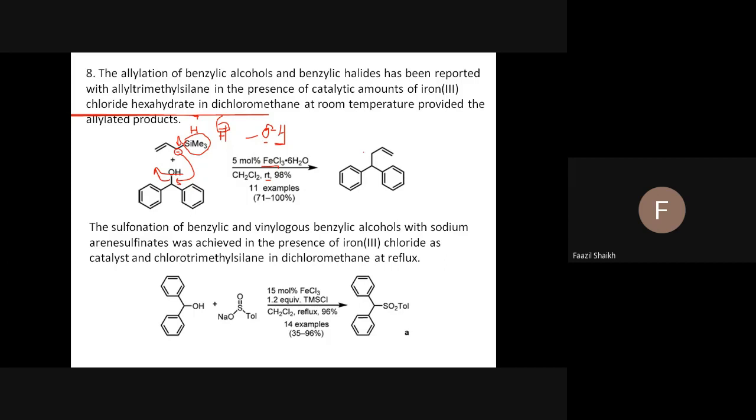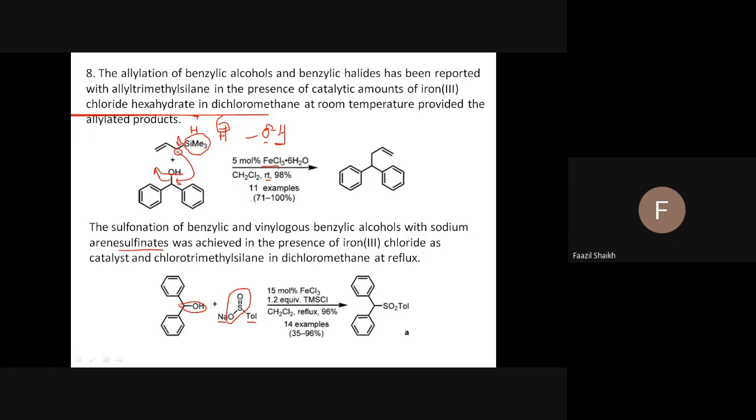So now in this reaction, sulfonation is taking place. How? So this is sodium toluene sulfinate. SO2 means sulfinate. SO3 means sulfonate. It is a sulfinate. So when we are doing the sulfonation of this benzylic group, this carbon is our focus, and this is making this sp3 carbon activated.